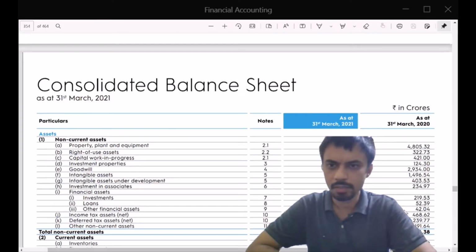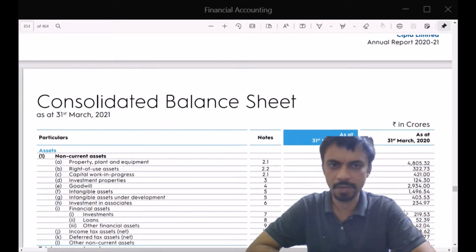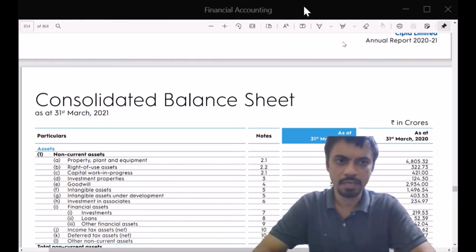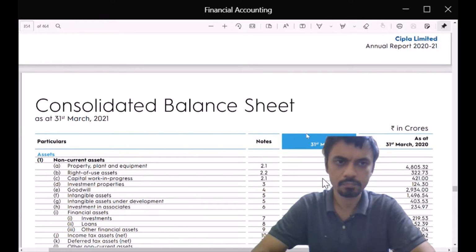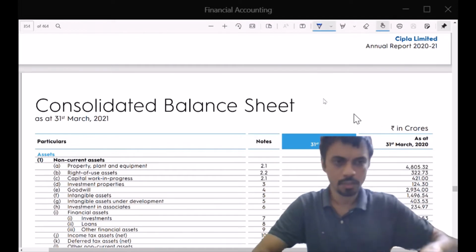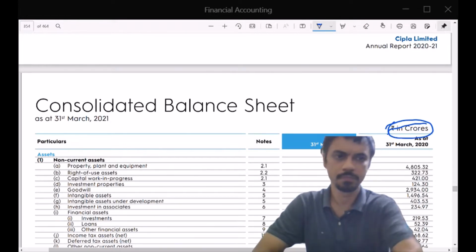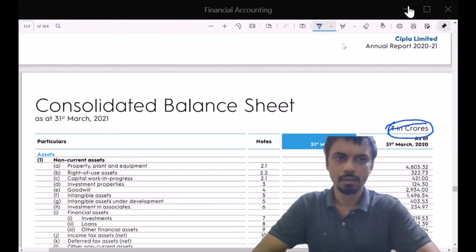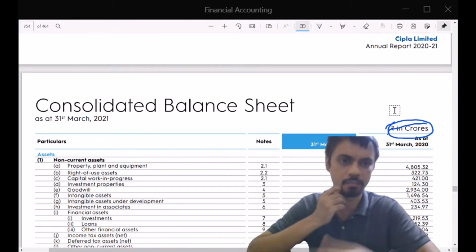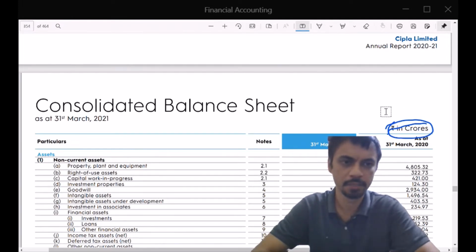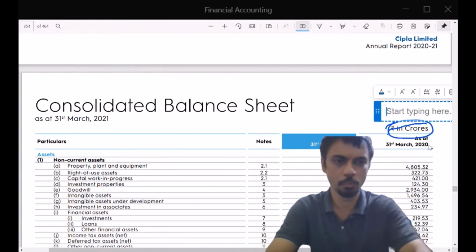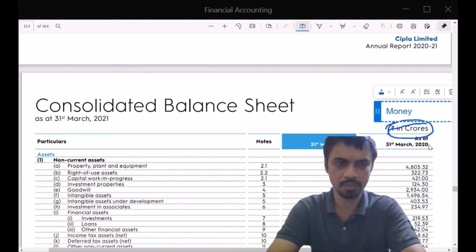Now let's try to understand line by line. The first item that I would highlight here is that all the amounts are rupees in crores, right? So anything that is reported in this statement, and as a matter of fact for all financial reporting, is mentioned in rupees, which is basically our first concept of money measurement.